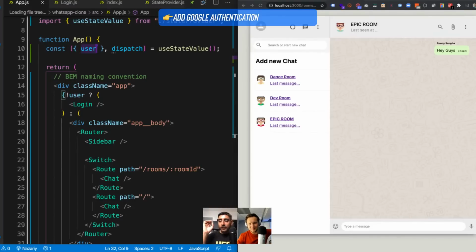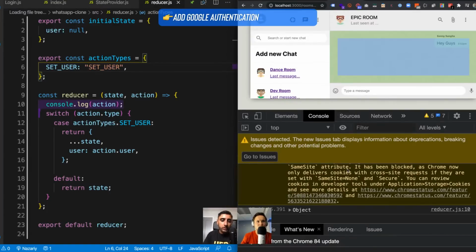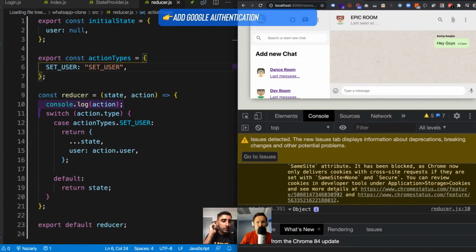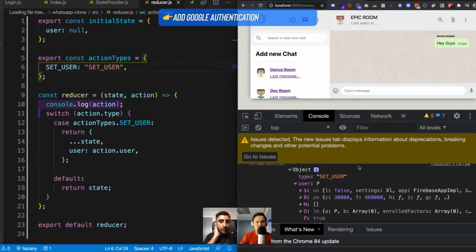And if you open up the console log, what I did is I actually console logged at the reducer point, right? So we should see an action object got dispatched. Let's go up. Set user. And here's the user. Set user. Yep. And that's it.